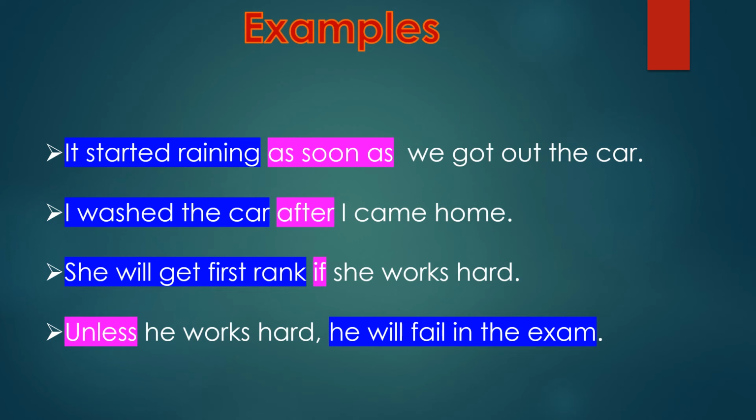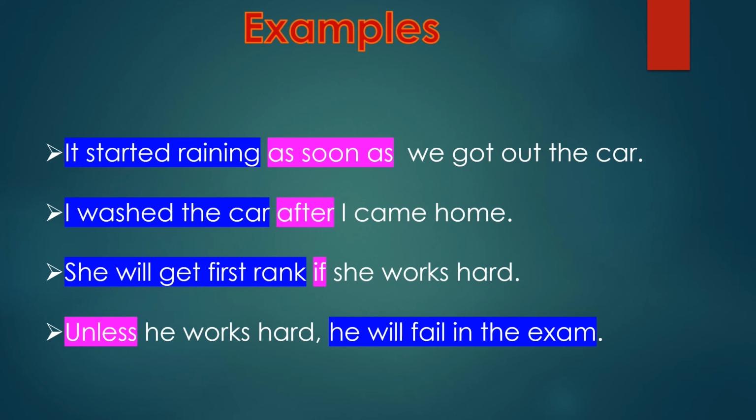Here the main clause gives us a complete meaning: it started raining. Whereas the subordinate clause, as soon as we got out the car, is not a complete sentence. So these two clauses, one main clause and one subordinate clause joined with a subordinate conjunction, form a complex sentence.